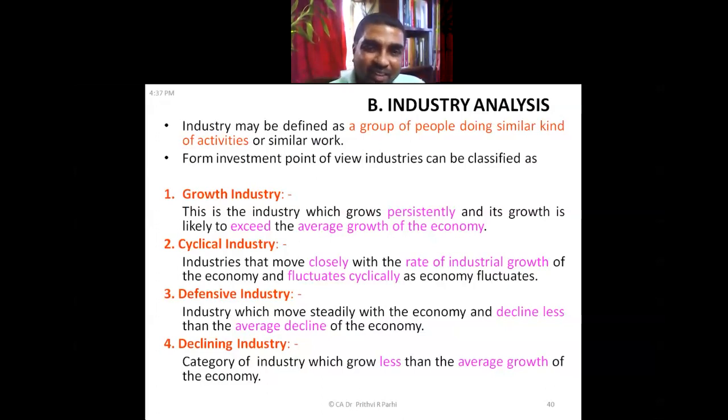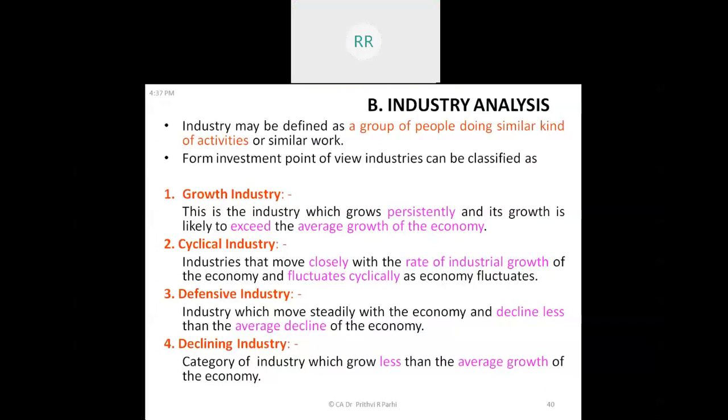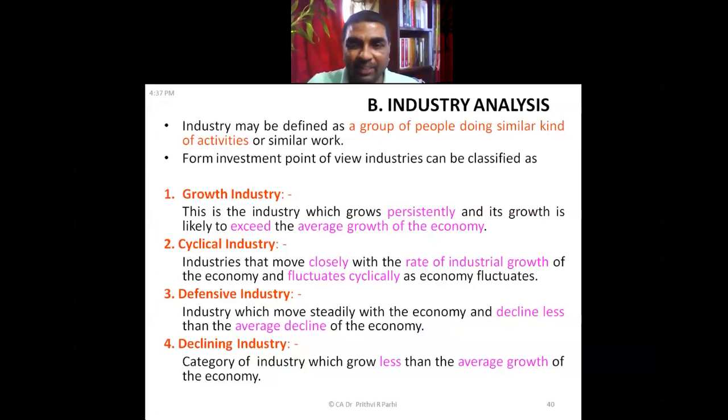Similarly, cyclical industries. That means they move closely with the rate of industrial growth of economy and fluctuate cyclically. When economy goes up, these industries also go up. When economy goes down, these industries also go down. Defensive industries. These industries move steadily with the economy and decline less than the average decline of the economy. That means when the economy goes down, this industry will also go down, but at a lesser rate. And declining industry, it's a category of industry which grows less than the average growth of economy. That is called declining industry. So that is the time. These are the kind of industries where one should disinvest.